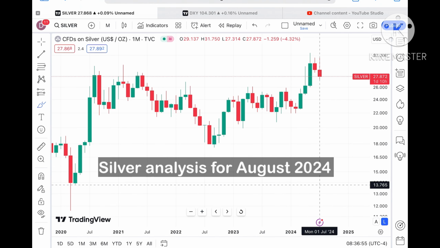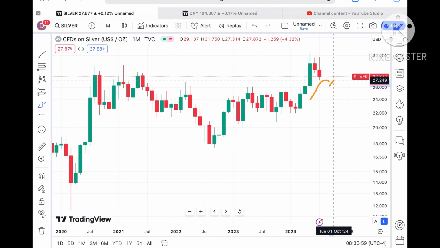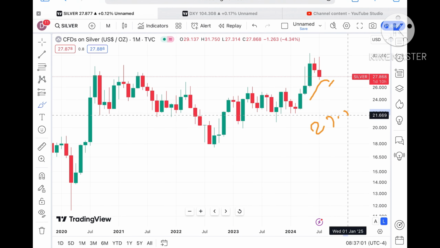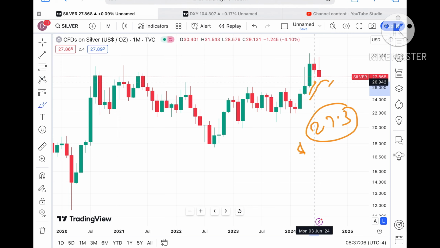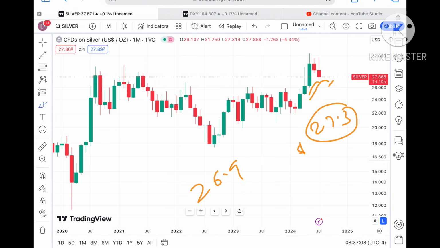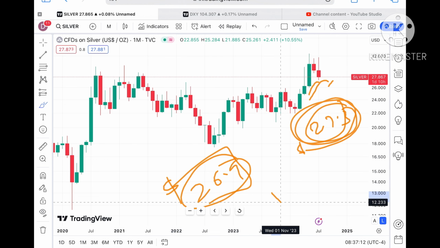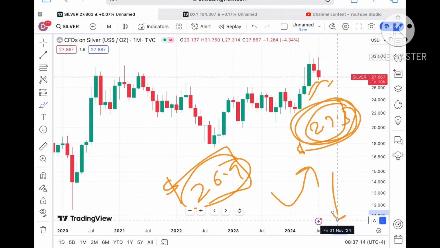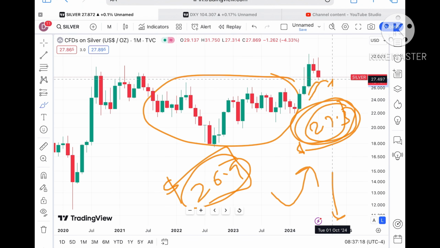On the price of silver, I've already explained that it has been in a continuous downtrend for 2 months. It is already at a support. It touched the level of 27.3 and then we have seen a little upside. A strong support comes at a level of 26.9. If the price started falling below this level, it can touch it and a bounce back can come, or if it keeps falling, then it will move in this zone.